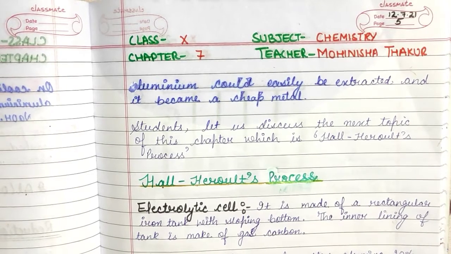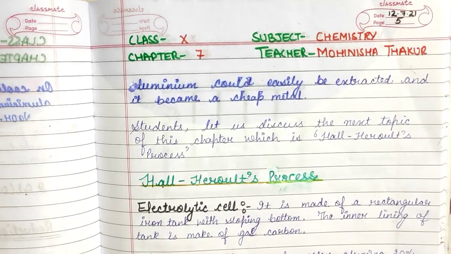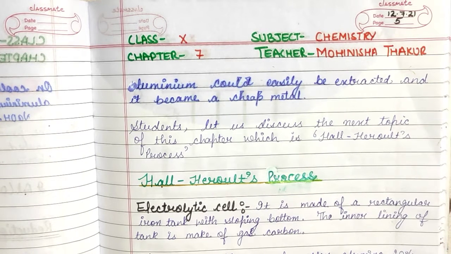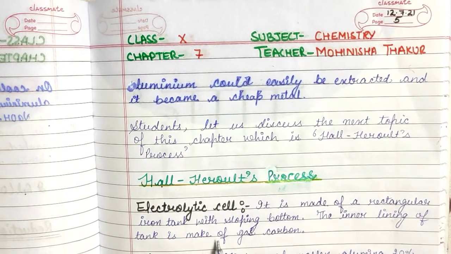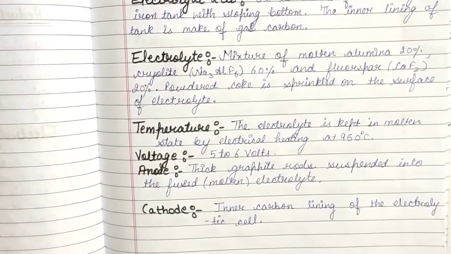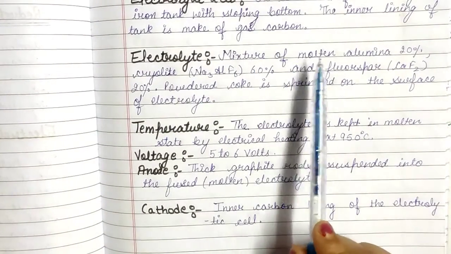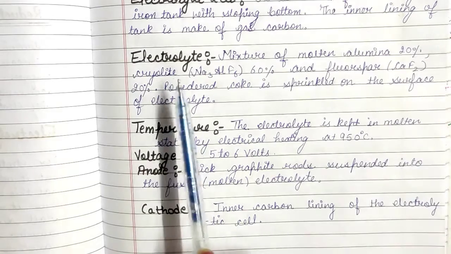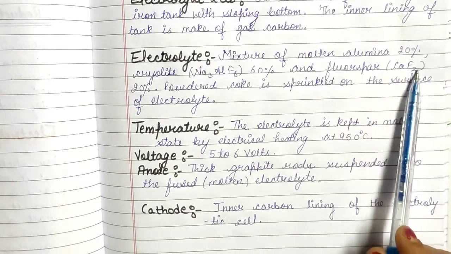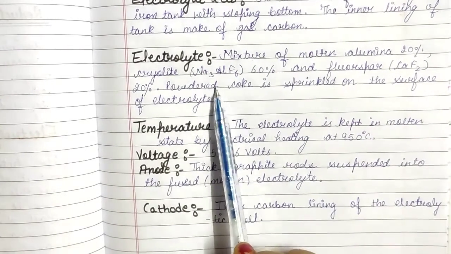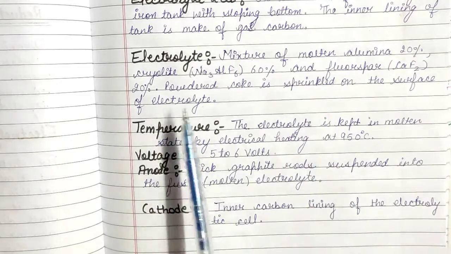Students, let us discuss the next topic of this chapter, which is the Hall-Héroult process. The Hall-Héroult process consists of, number one, the electrolytic cell, which is made of a rectangular iron tank with a sloping bottom. The inner lining of the tank is made of gas carbon. Second is the electrolyte, a mixture of molten alumina 20%, cryolite Na3AlF6 60% and fluorspar CaF2 20%. Powdered coke is sprinkled on the surface of the electrolyte.